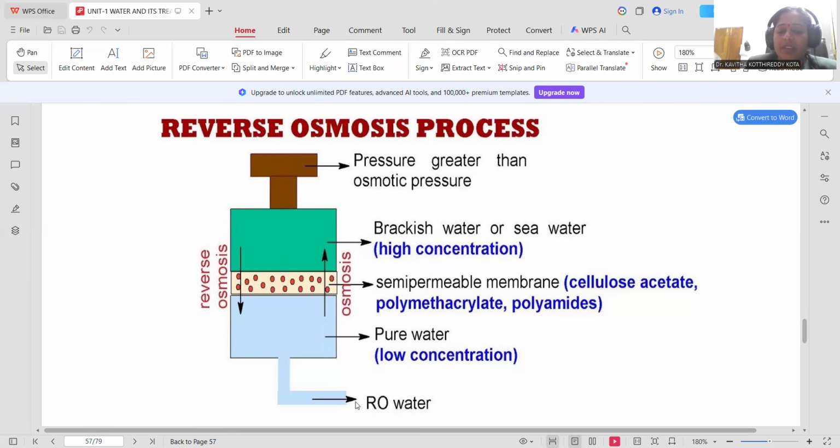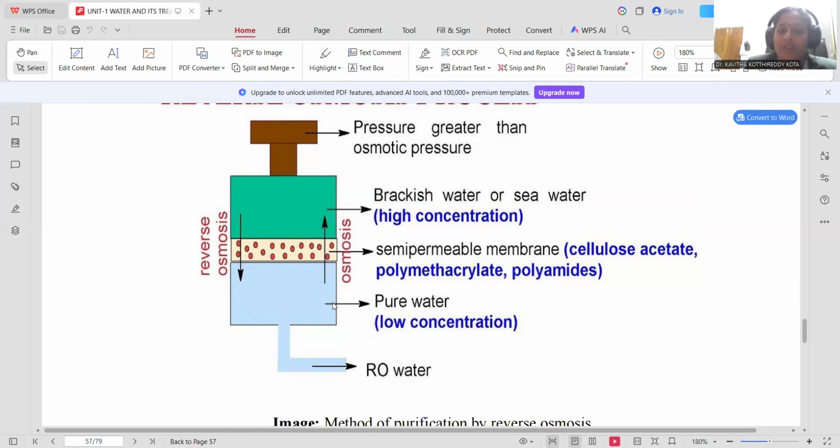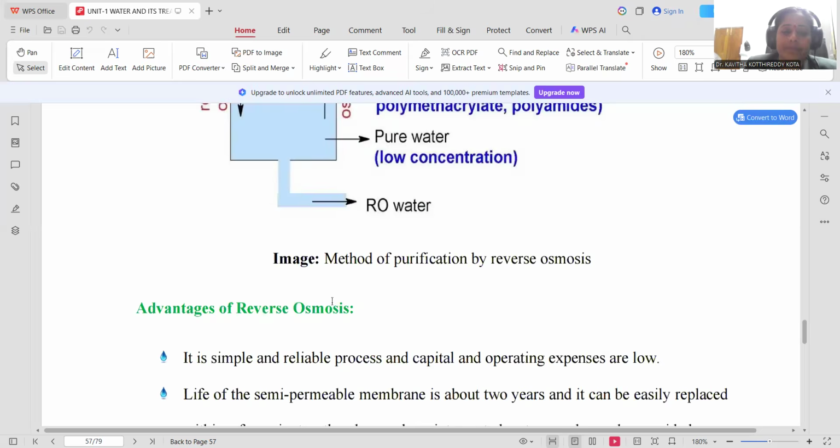So here the continuous outlet water, RO purified water, you are collecting from this bottom chamber. This is the way efficient reverse osmosis takes place within a fraction of seconds. Gallons or liters of water get collected within a short time by means of reverse osmosis. That's the reason why this technique is the most common household water purification. Even in industrial processes, you can go for reverse osmosis as a better purifying technology.